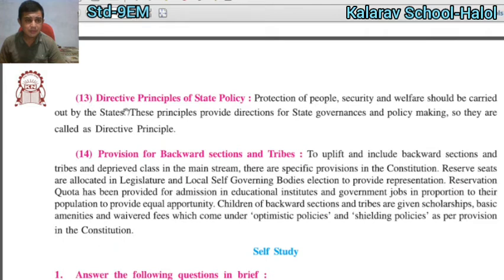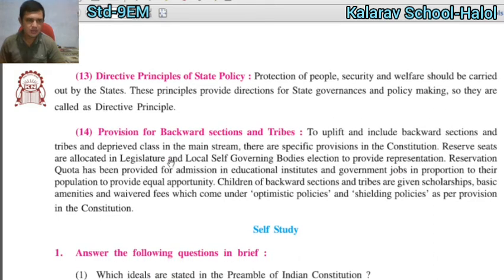After that, point number 13, directive principles of state policy. What are the directive principles of state policy? Here is the information about that. Protection of the people, security and welfare should be carried out by the state. It is the state's responsibility to carry out the welfare and security of the people who live in their particular state. These principles provide direction for state governments and policy making. So they are called directive principles.